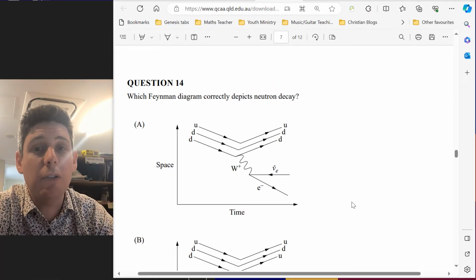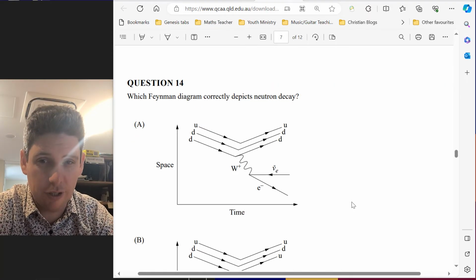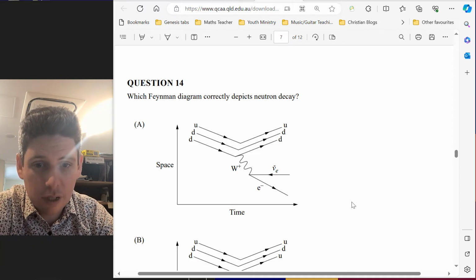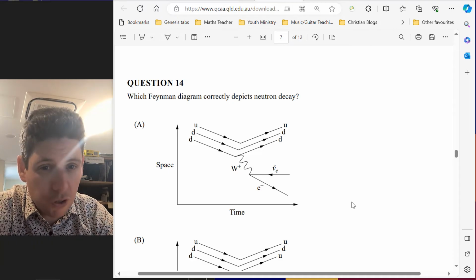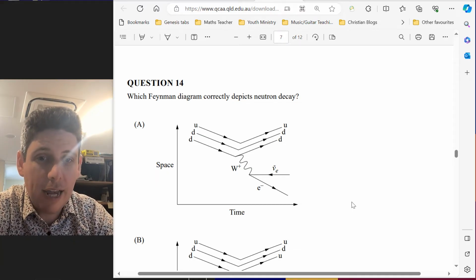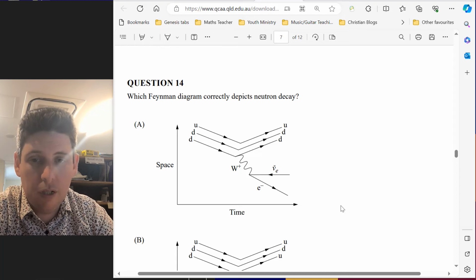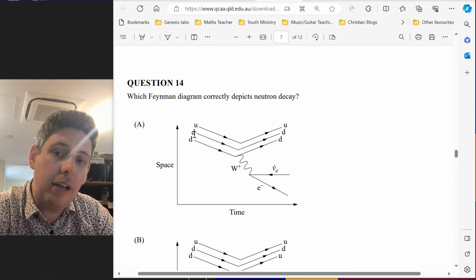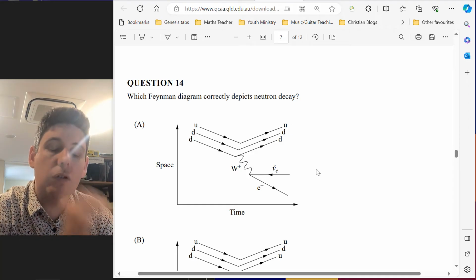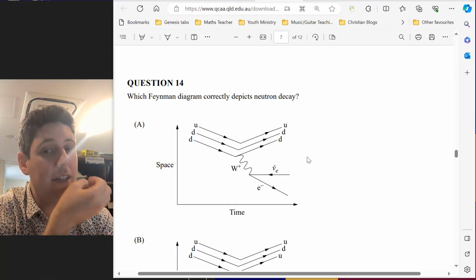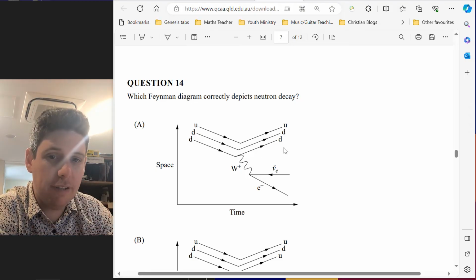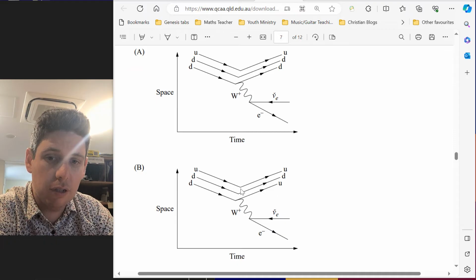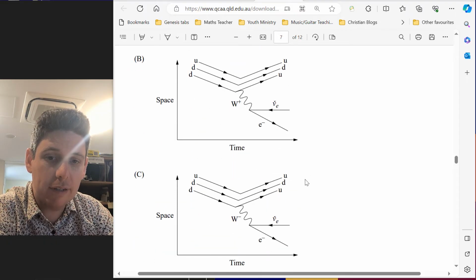All right, question 14. We've got a standard model question. Feynman diagrams. So it's looking for neutron decay. In case you didn't know what that is, it's a neutron decaying into a proton. So the up, down, down, or UDD represents a neutron. And so we're looking for a decay into a different baryon. So this isn't correct because it hasn't changed. It's still a neutron. So B could be correct, or C.